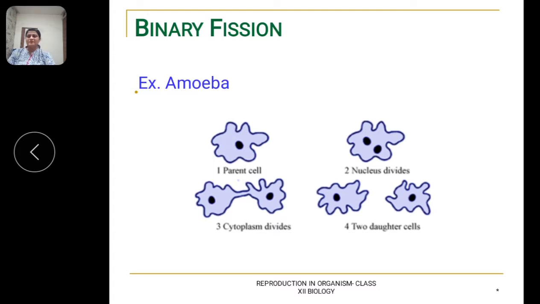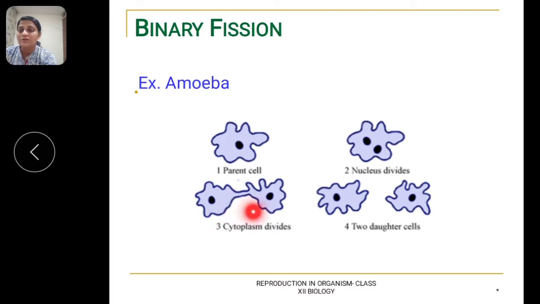Here, in this diagram, you can see one parental amoeba. The parental amoeba divides by binary fission. Binary, where bi means two, so a single parental cell divides and produces two daughter cells. So it is called binary fission. As I told you, it occurs in two steps, karyokinesis and cytokinesis. The first step is karyokinesis, so here you can see the nucleus divides into two nuclei. After the division of the nuclei, there is division of the cytoplasm.